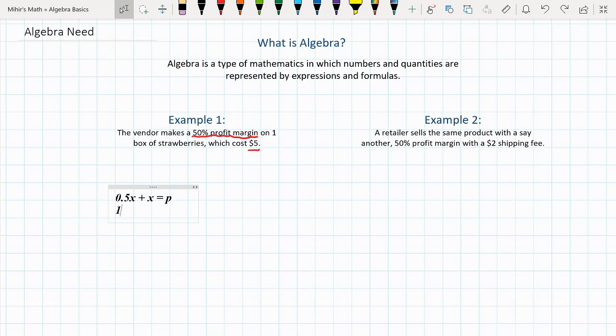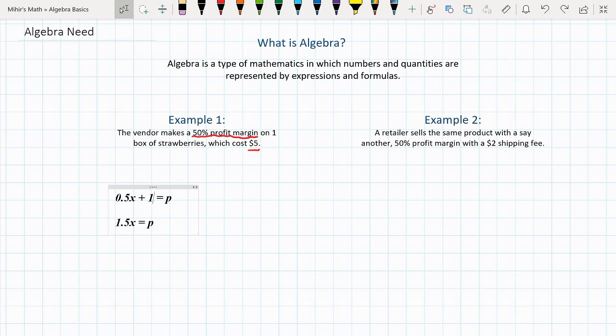1.5x. Let me just write the new line. 1.5x is equal to P. This x can also be written as 1x, and this is 0.5x. So this can be simplified to 1.5x. So, this essentially is an algebraic expression. Let's move on to example number 2.